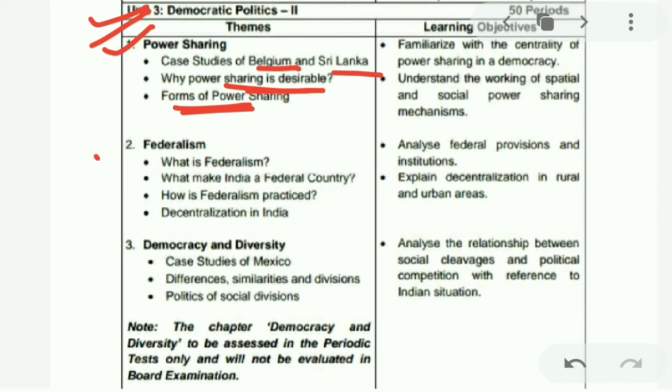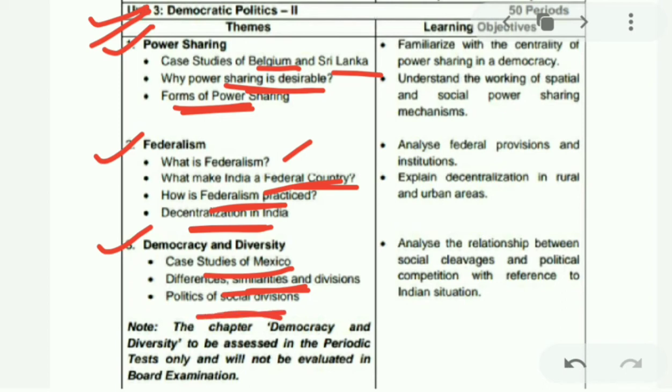Chapter 2 is federalism. In this we will study what is federalism, how we can make our country federal, how federalism is practiced, and decentralization in India. Chapter 3 is democracy and diversity. In this we will study the case study of Mexico, and differences, similarities and divisions in the politics of social division. Here also a note is mentioned which states the chapter democracy and diversity is to be assessed for periodic tests and not be evaluated in board exams. So this will also not be covered in board exams, just for periodic tests.